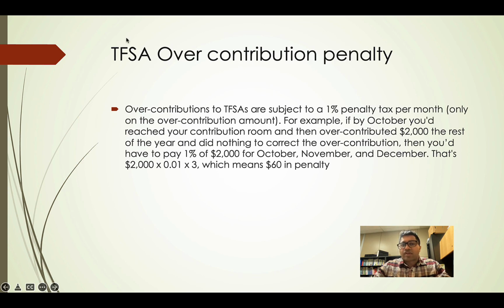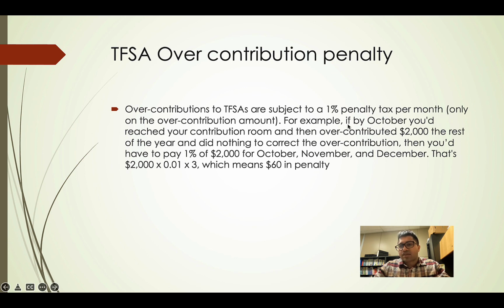Now when you're contributing to a TFSA, you should be careful about over contributions, because there is an over contribution penalty. Over contributions to a TFSA are subject to a 1% penalty tax per month, only on the over contributed amount, not on the whole amount.